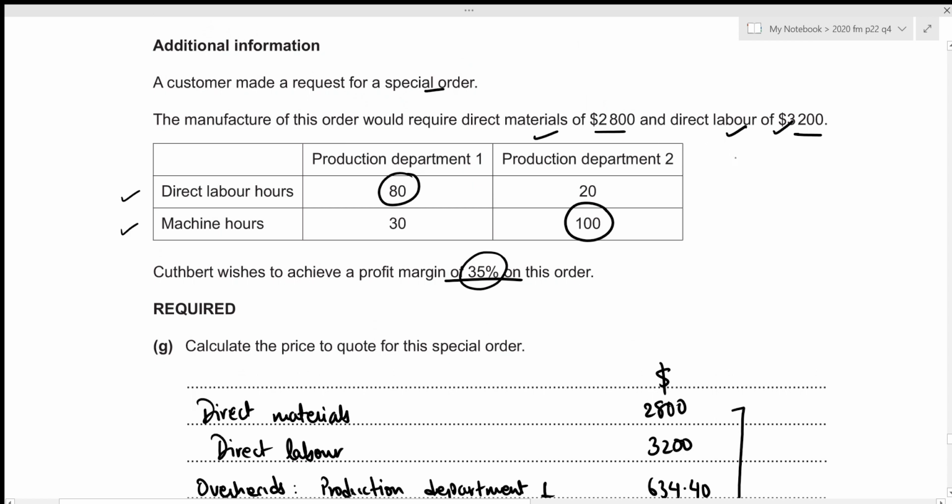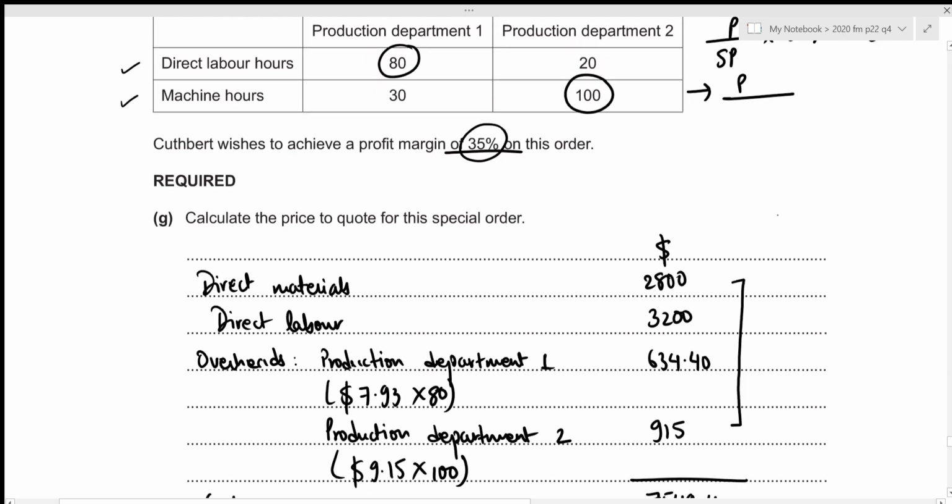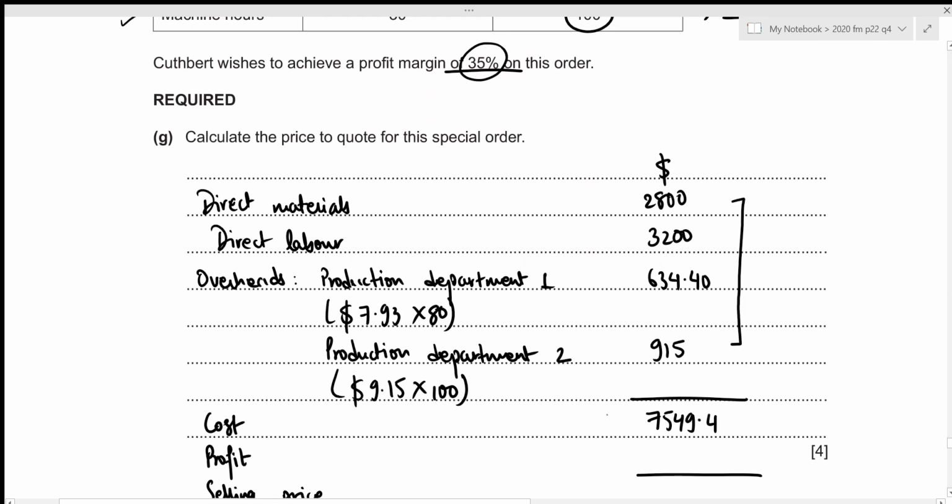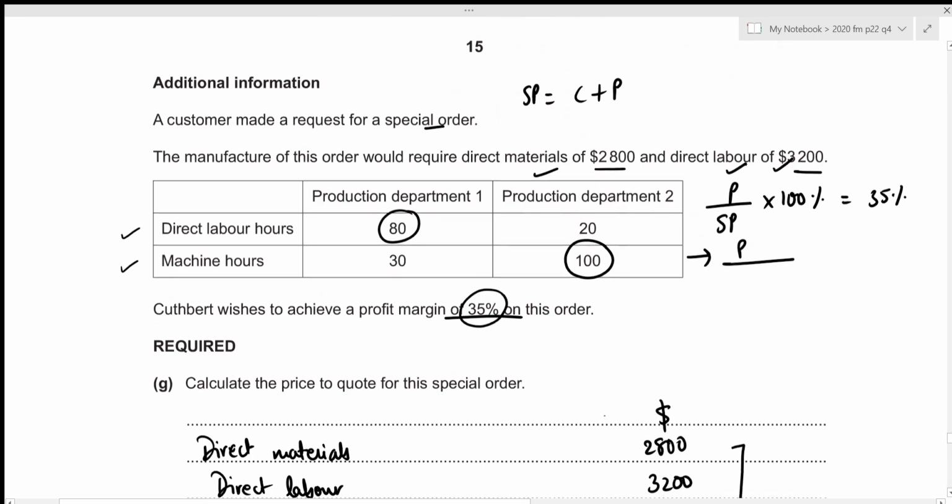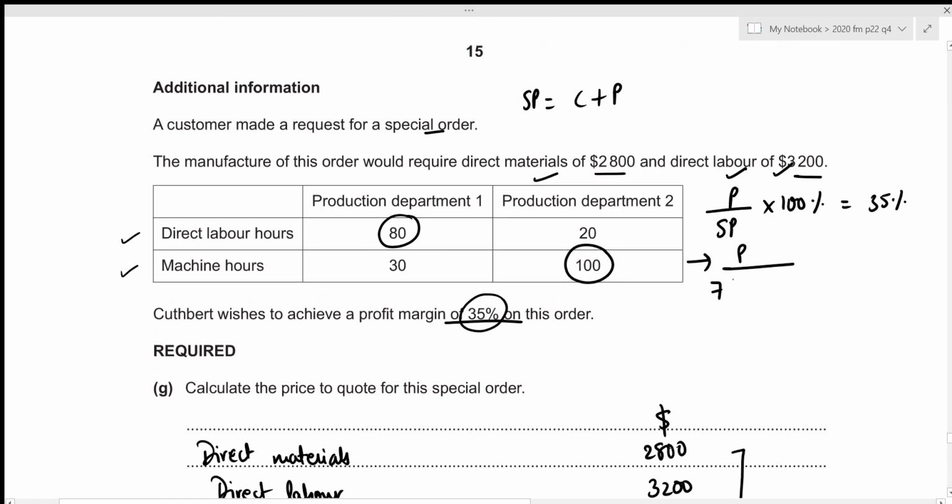That is just the profit divided by selling price times 100%, and we require this to be 35%. And we also know that selling price is just the sum of our cost and profit, right? So that is profit divided by, I'm just going to substitute the amount that we figured out for cost, which was 7,549.4, so that's cost plus profit.